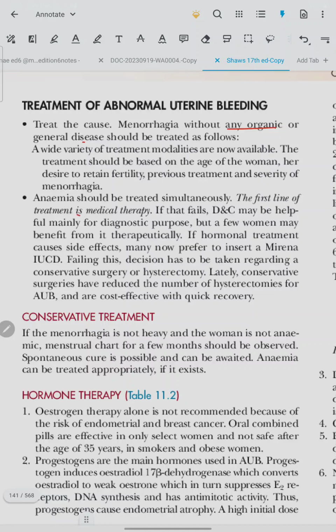The first line treatment is medical therapy. If that fails, D and C may be helpful, mainly for diagnostic purpose, but a few women may benefit from it therapeutically. If hormone treatments cause side effects, many now prefer to insert a Mirena IUCD. Failing this, decision has to be taken regarding a conservative surgery or hysterectomy.